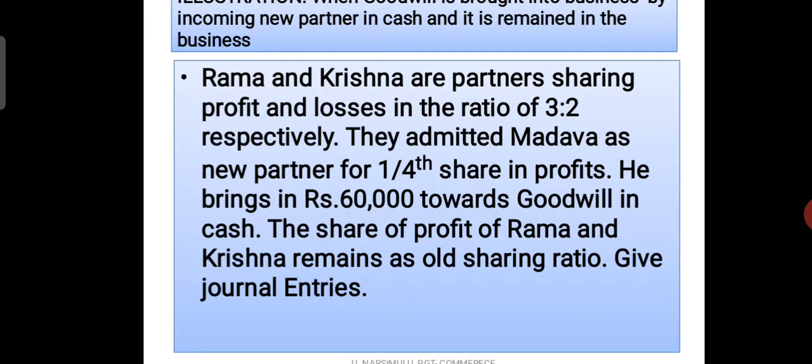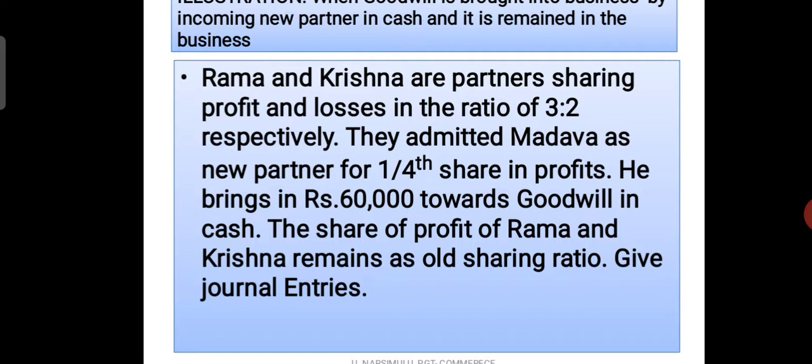Madhava. Madhava is a new partner who enters into the business, and here his future profit share is 1/4, and he brings rupees 60,000 as goodwill. How much amount does he bring? 60,000. So this is important for us: 60,000, the old profit sharing ratio, and the old partners' names are important.